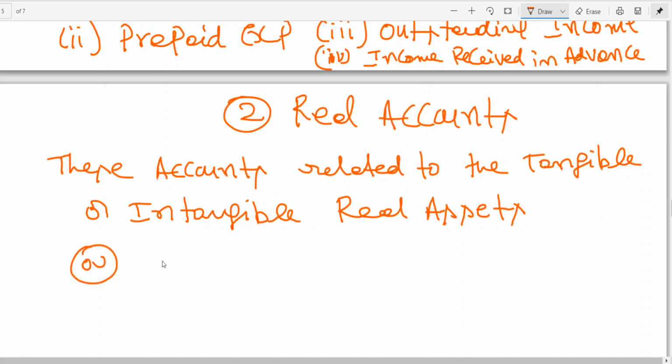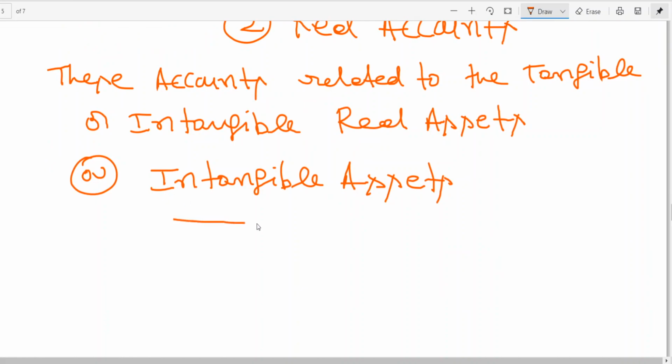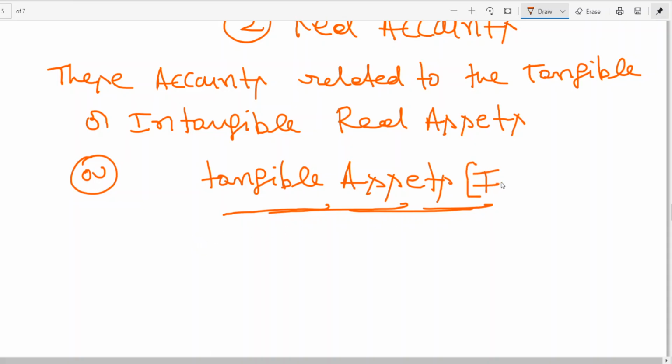Here I am writing intangible assets. Sorry, let me start with tangible first. Tangible assets means here which are fixed. Fixed means which is having long term advantage. Tangible assets which are fixed means which are having long term advantage.